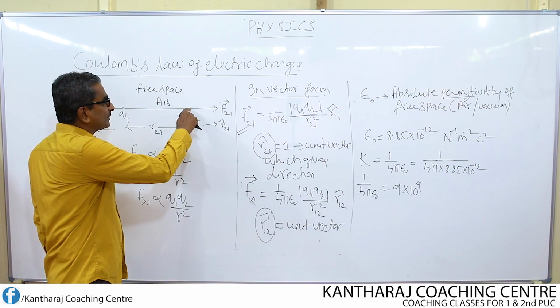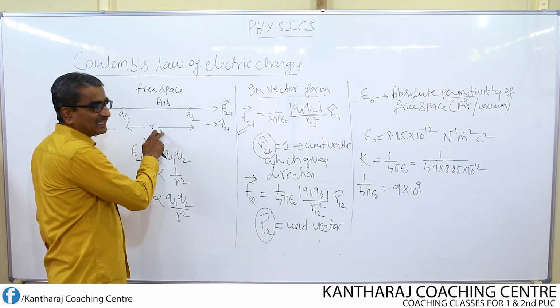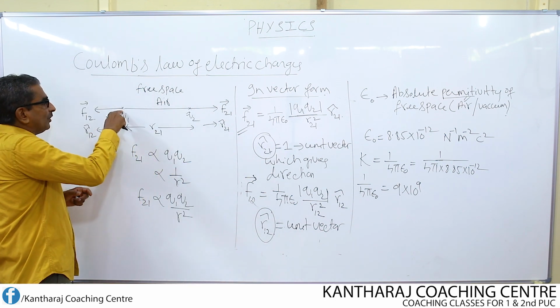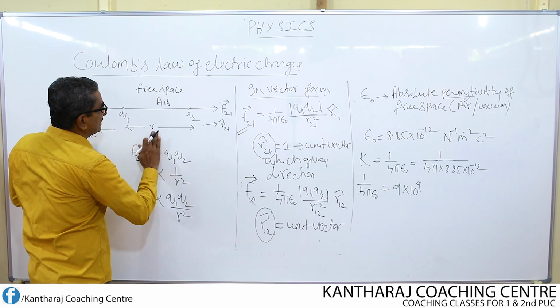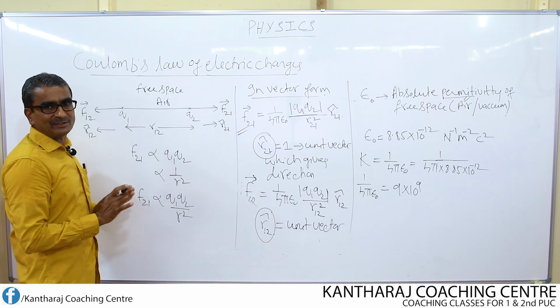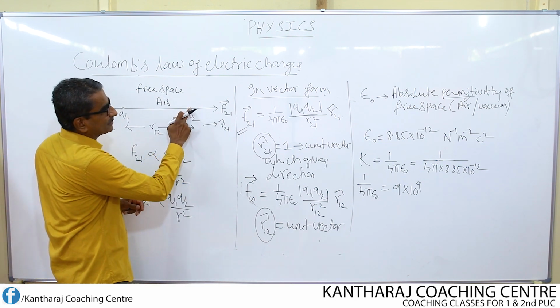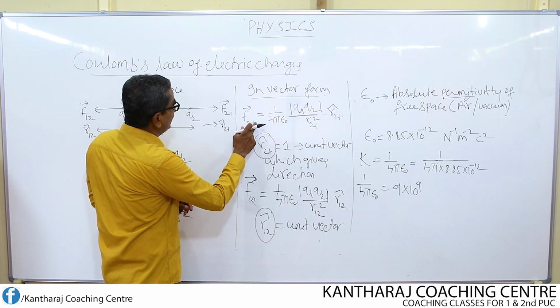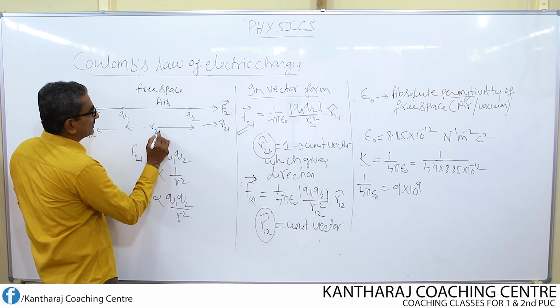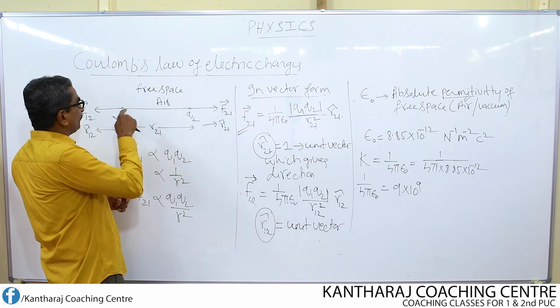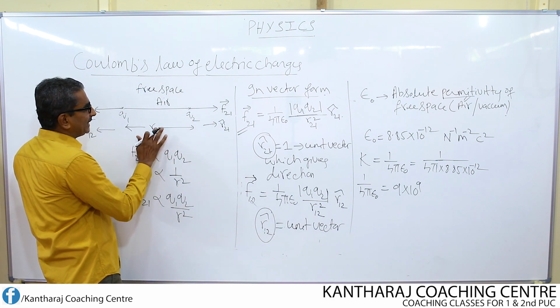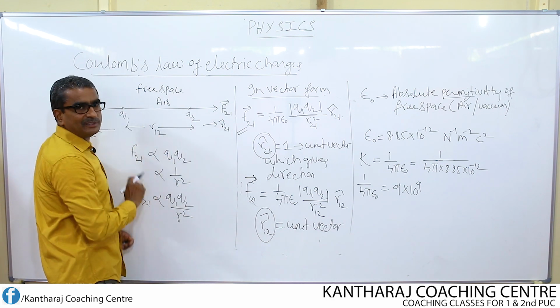While considering the force on this charge, I consider this as R21. While considering the force on this charge, I consider this distance as R12. So don't get confused. While considering the force on 2 due to 1, I consider the distance as R21. While considering the force on this charge due to this, I consider this distance as R12.